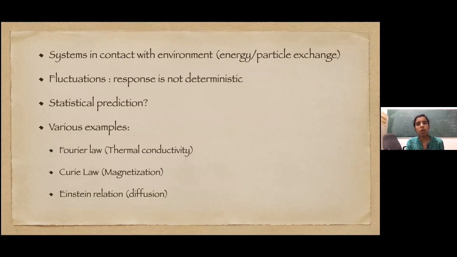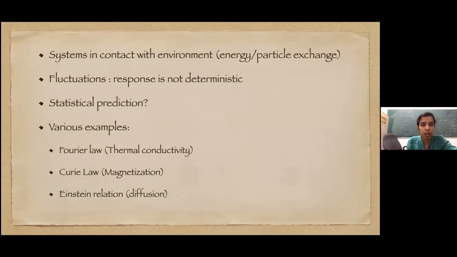Of course we are talking about this in a statmech sense. So the systems are in contact with some environment. There is energy and particle exchange with the environment. So there are fluctuations in the system. The response is not deterministic. And the question is whether there is any way to predict statistically the response of the system in such a scenario.